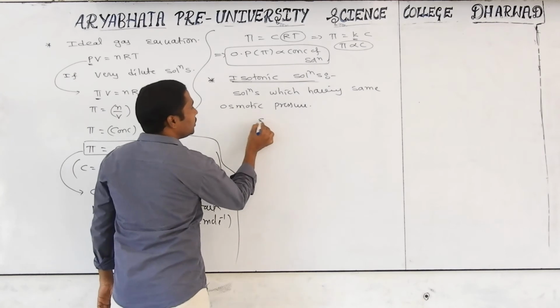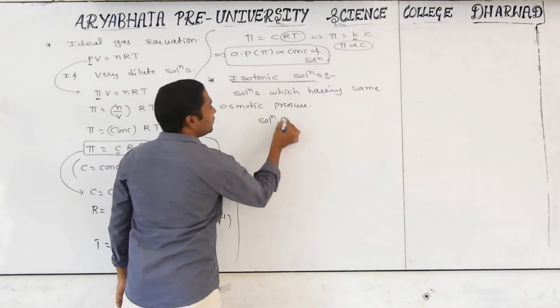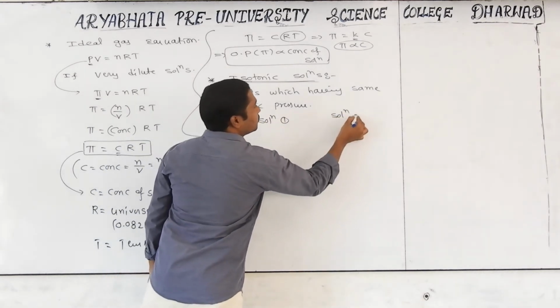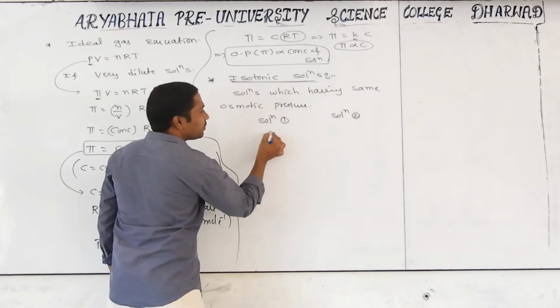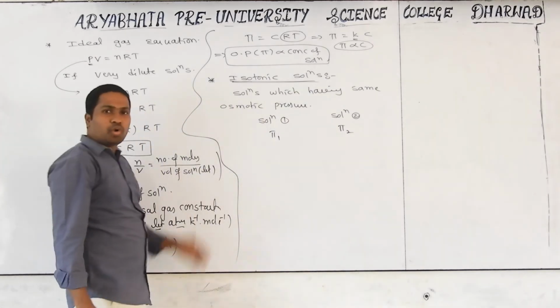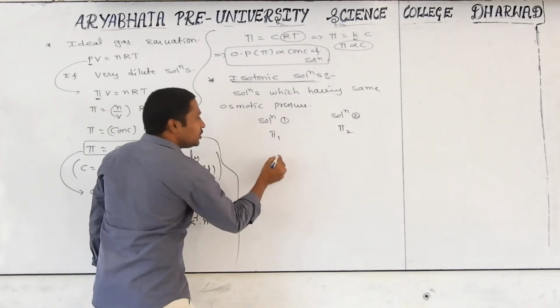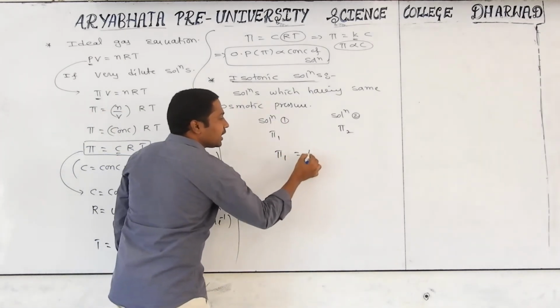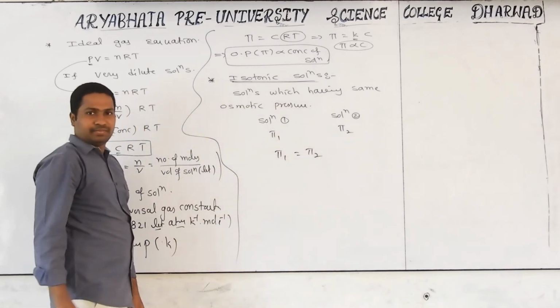For example, you have one solution and another solution. The first has osmotic pressure pi 1 and the second has pi 2. Isotonic means the two solutions have the same osmotic pressure.